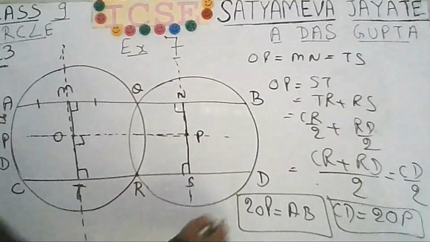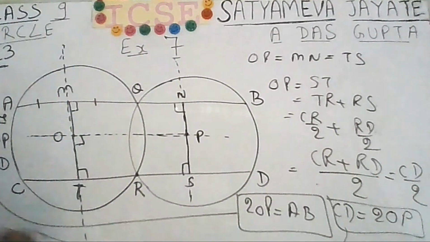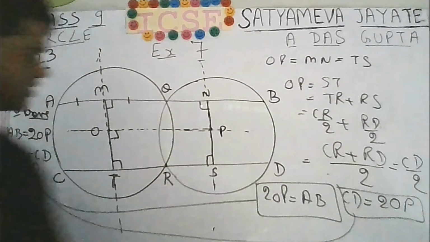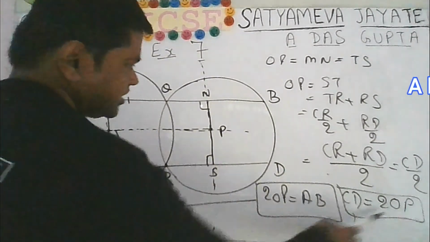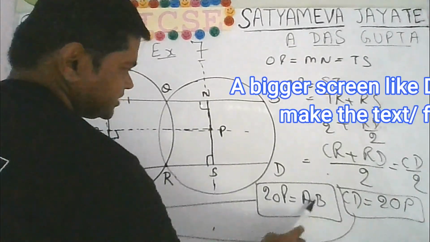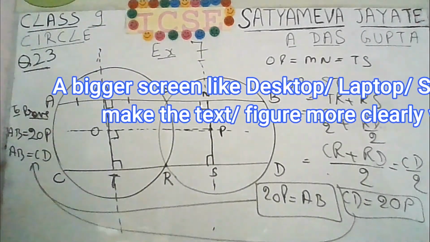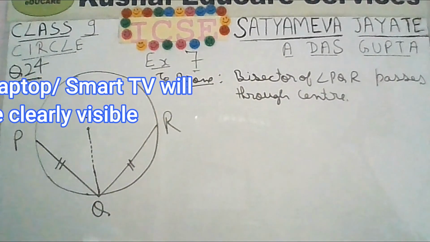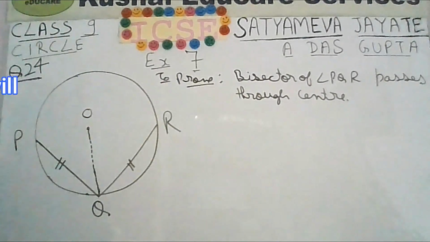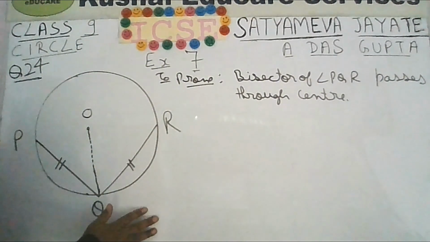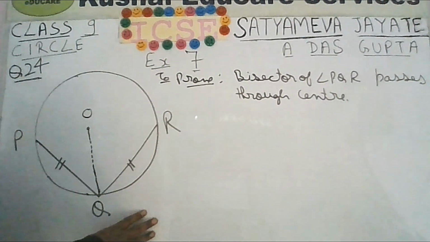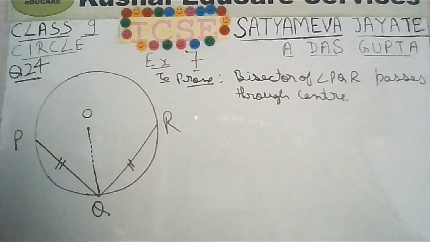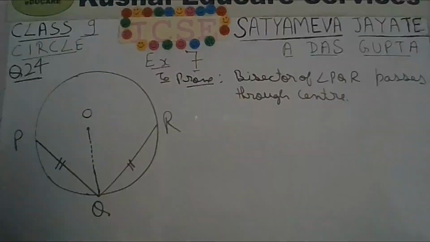So from these two you can conclude that AB will be equal to CD. 2 times OP is equal to AB and 2 times OP is equal to CD. That means AB is equal to CD. That is what we had to prove. A similar question we have done previously, I think question number 4 of exercise 18C. I will give you the link in the description box or in the I button. You can see that solution.